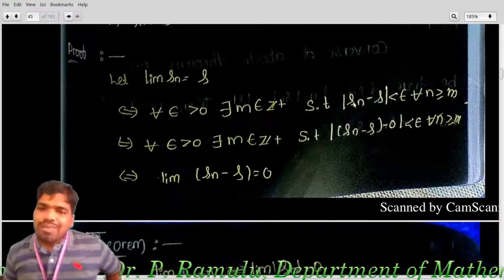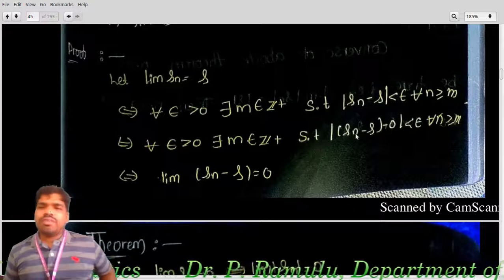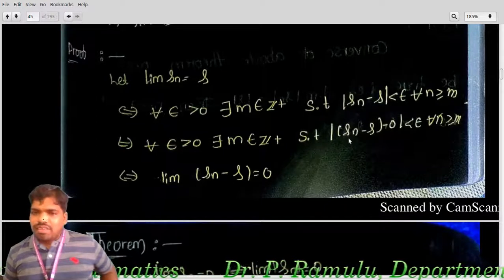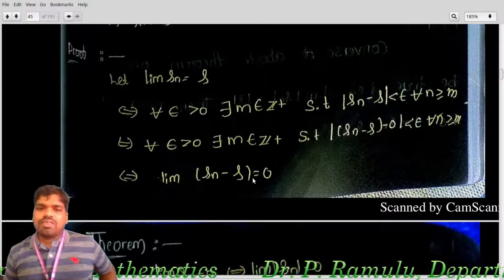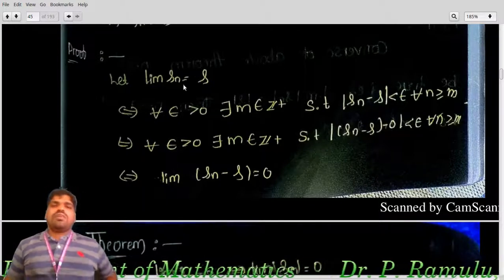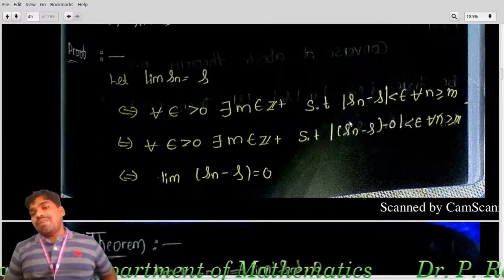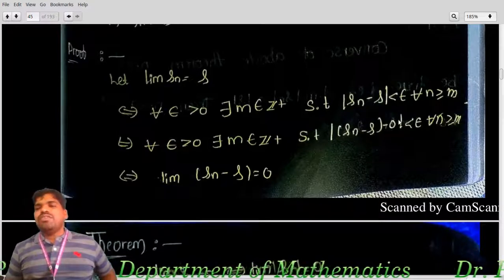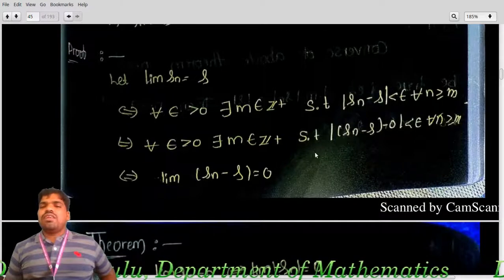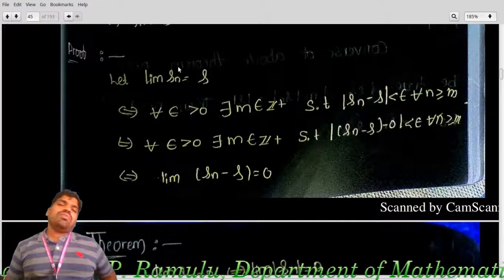Here what I am doing: mod Sn minus S minus 0 is less than epsilon for all n greater than or equal to m, same as before. I am taking this as Sn, nothing but lim mod Sn minus S is equal to 0. Very simple. Writing Sn equal to S, this definition, just I am modifying here: in place of Sn I am taking Sn minus S minus 0. So it is nothing but lim of Sn minus S equal to 0. So theorem proved.